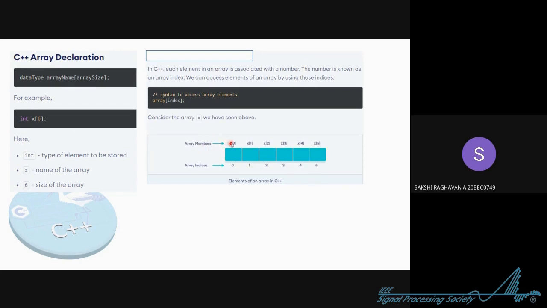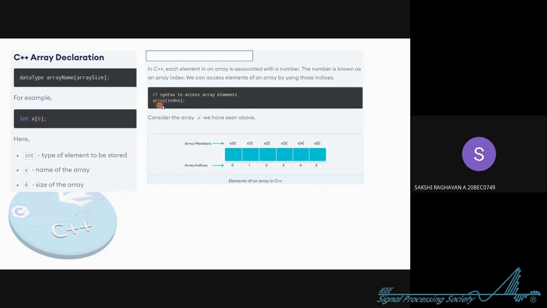So the address is 0, house number 0. It's like a default, tricky thing that you need to remember, that the first element has the address 0 and the last will have the size minus 1. Here the size is 6, so 6 minus 1, 5. You'll understand in due course of time, don't worry. So you are storing all the elements here. So how will you access it? See this code. You can see the pointer.